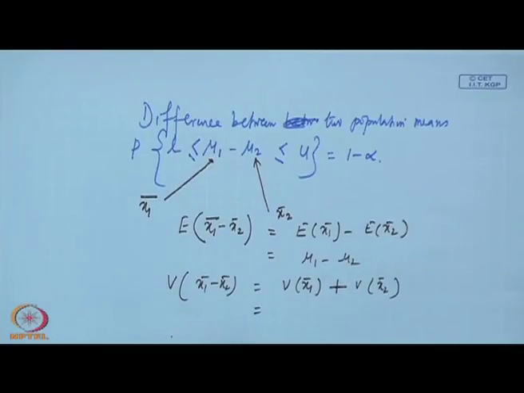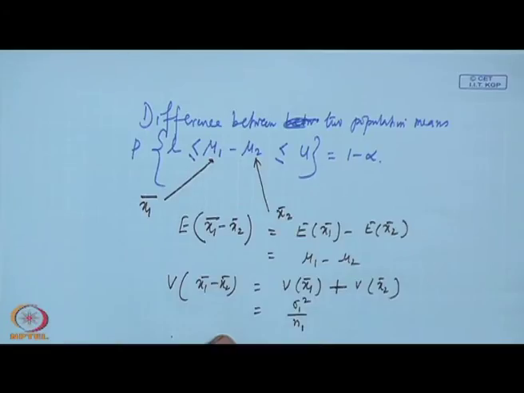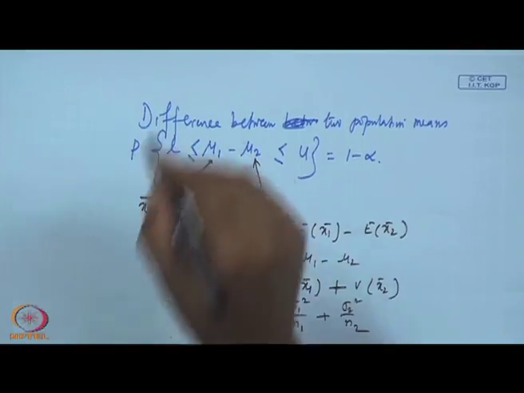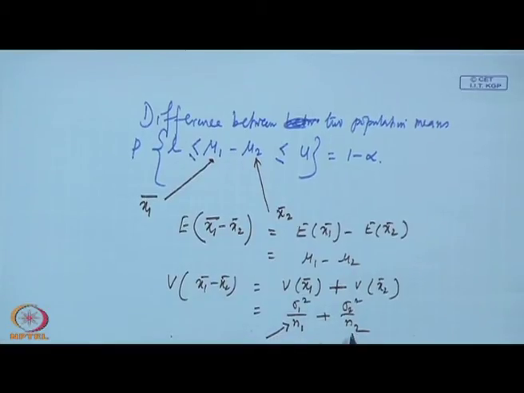Now, what is the variability of x 1 bar? We all know that the variance is sigma 1 square by n 1, plus sigma 2 square by n 2. By saying this, what I am saying is that you have collected a sample of size n 1 from population 1 and a second sample of size n 2 from population 2.